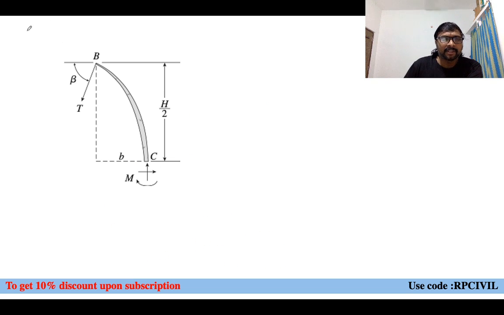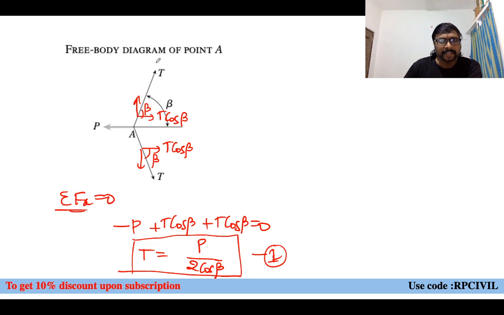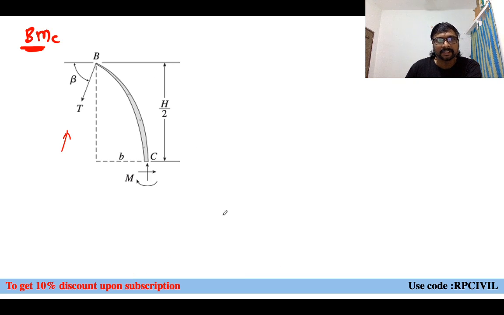So bending moment at C, if you want to get, right? So this tension will be like this, yes or no? At this place it is in this manner means, at the B portion it will be in the opposite direction or not? Yes, obviously. In this direction, what are the two components of this tension you can say? One is vertical component, other one is horizontal component. What is this horizontal component you can say? T cos beta. What is this vertical component you can say? T sin beta.